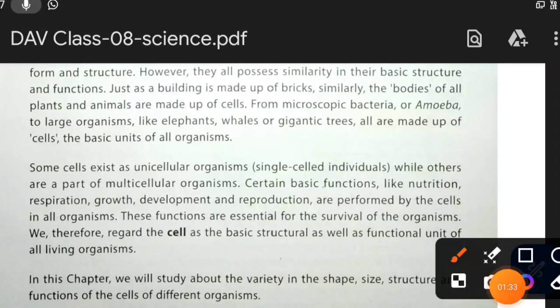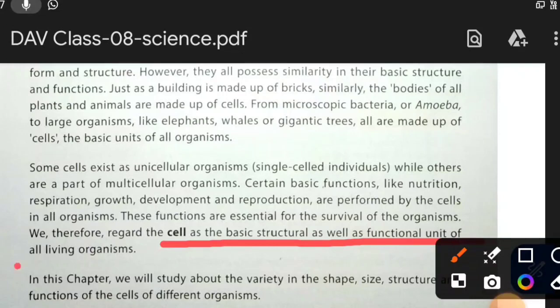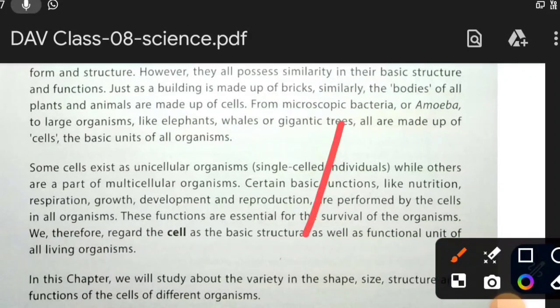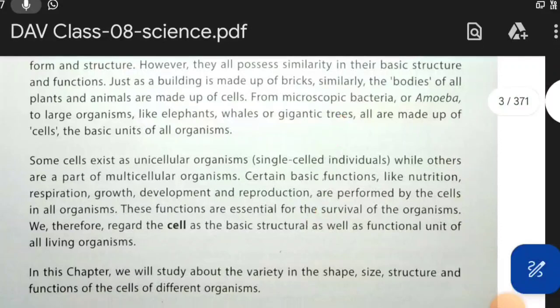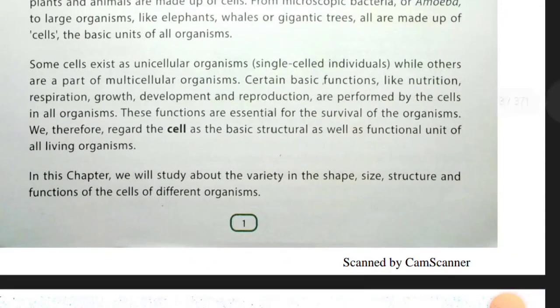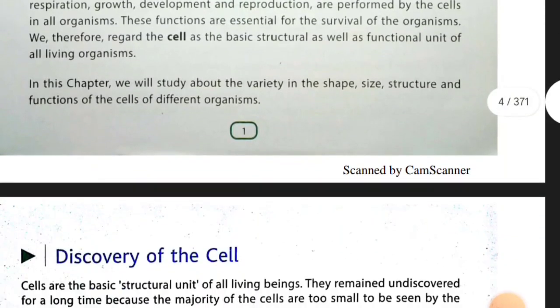We can see the cell as the basic structural as well as functional unit of all living organisms. In this chapter we'll study the variety in cells, size, structure, and function of cells of different organisms.